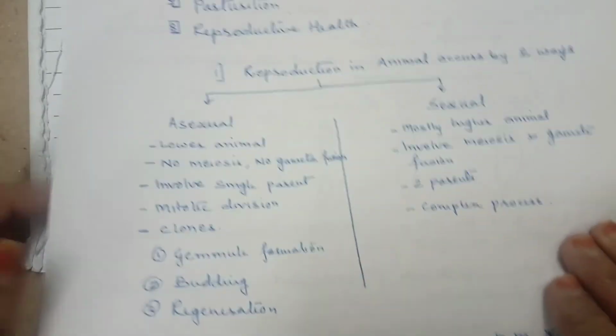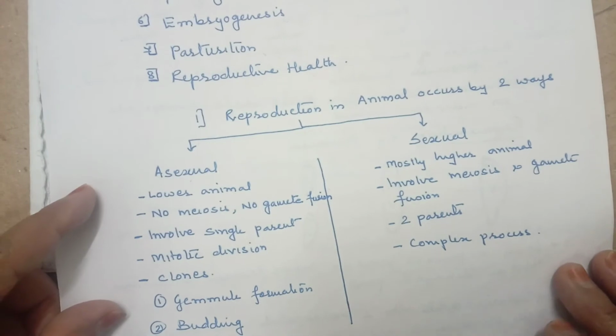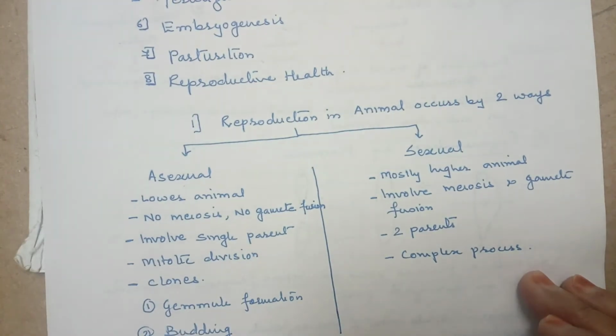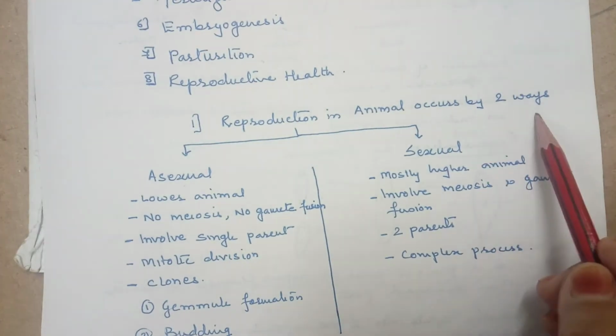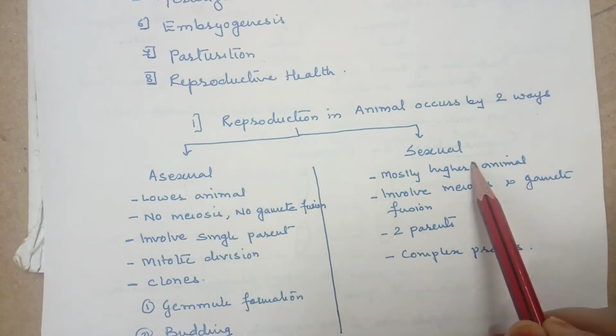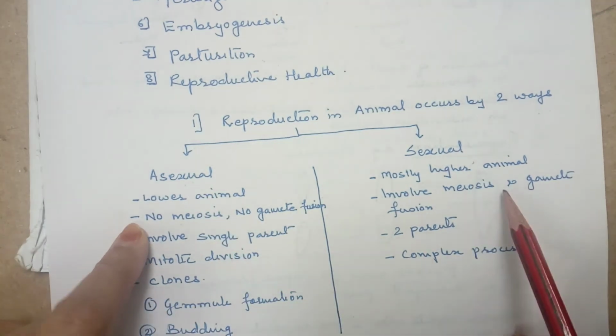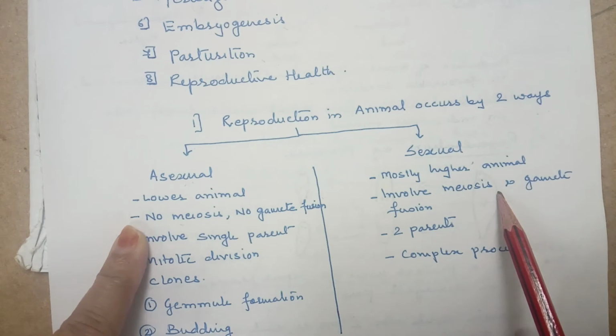As I've told you, it is almost the same as in plants. Reproduction in animals also occurs in two ways, same as plants: asexual and sexual. Now, what is the basic difference between asexual and sexual? I've already explained it to you in plants.